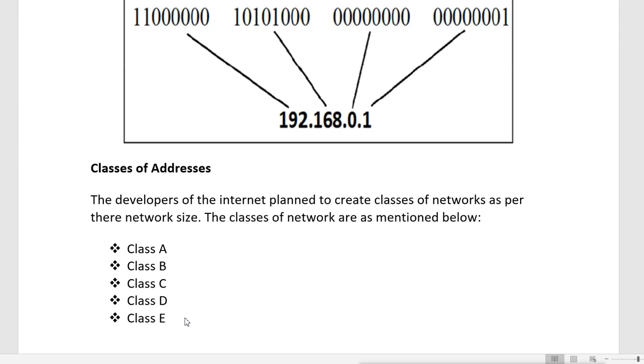Now they divide this based on the size of the network. When they made this IPv4, they believed we have lots of addresses and it is never going to be finished, and we never ever require any other addresses. But actually the internet grows very fast and very vast, and the addresses are now finished.